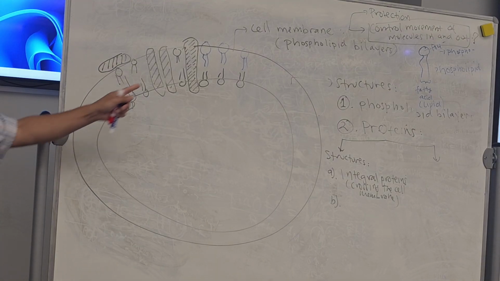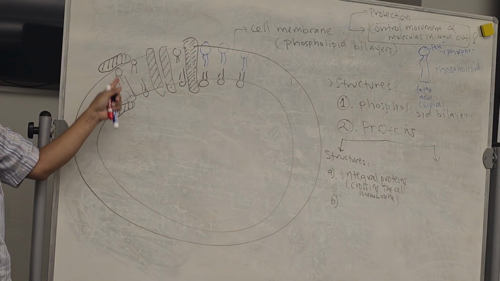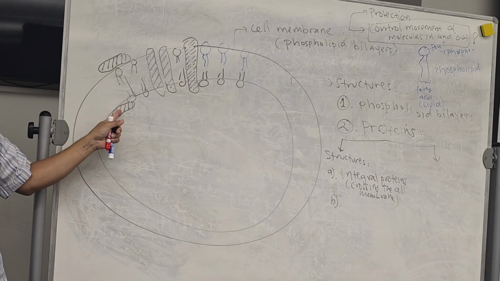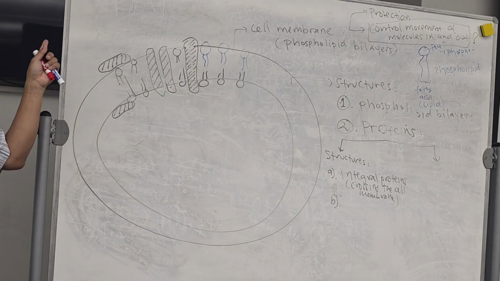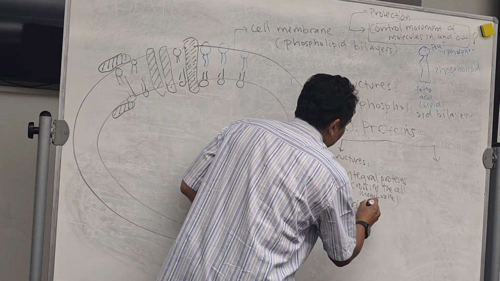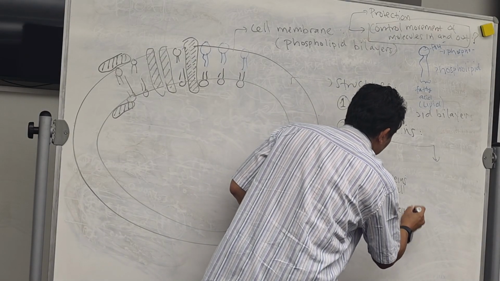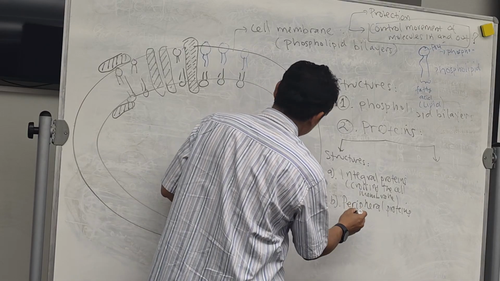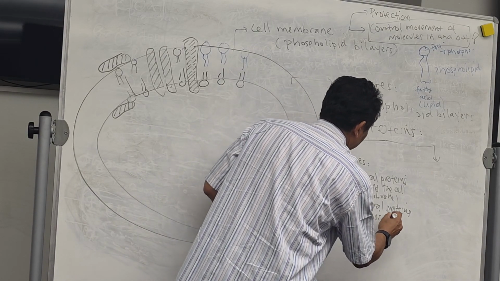The first one is crossing the whole cell membrane, and the second one is just maybe on the top or inside, not crossing it. That's what we call the peripheral proteins. Peripheral means side. So these are the peripheral proteins, outside or inside.